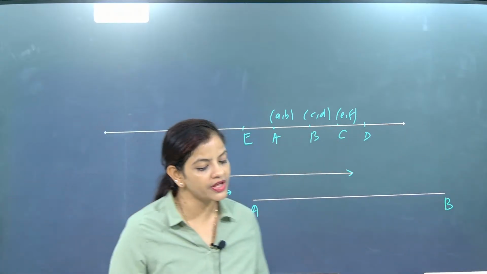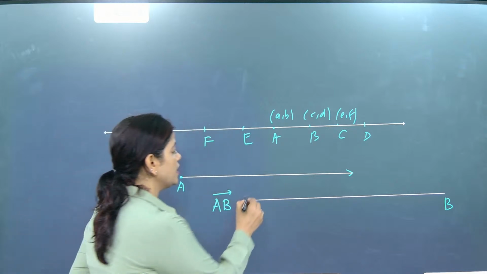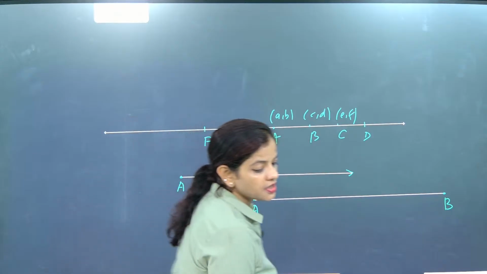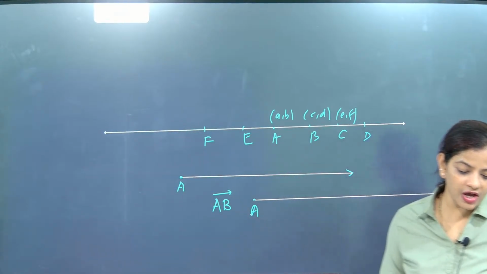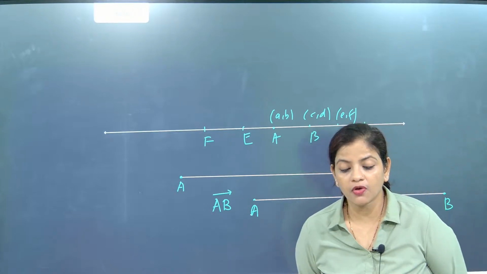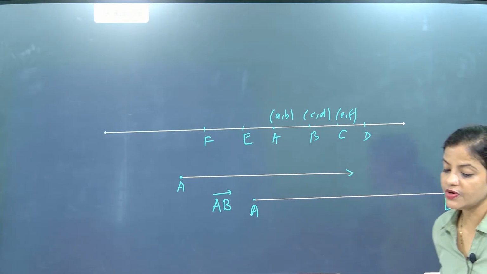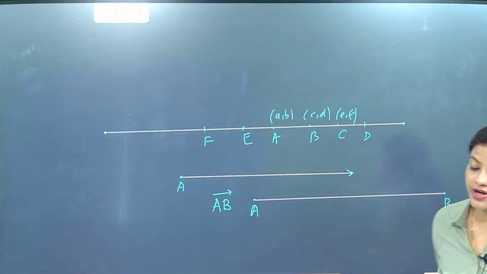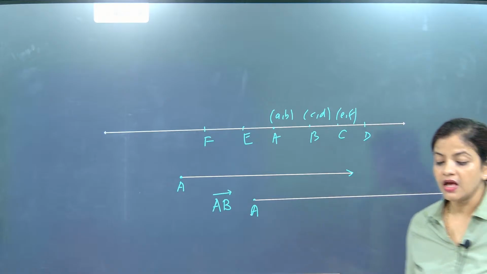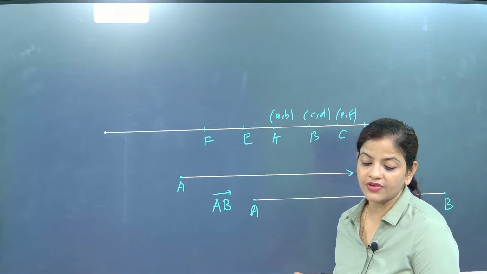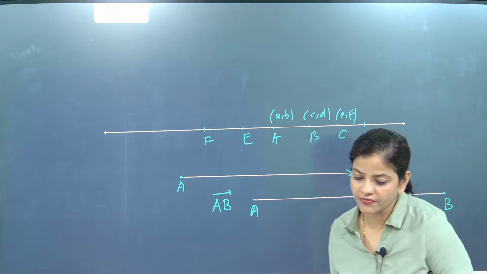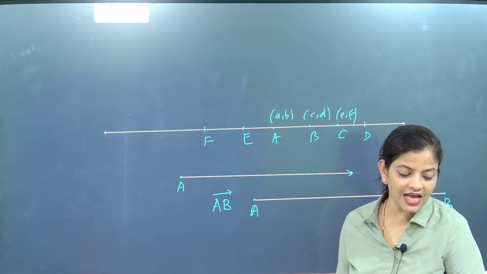But beta, when we are drawing a line, what do you call a line segment? So what is a line segment, beta? This is a line segment. How many endpoints will it have? Two endpoints. So if anybody draws a line segment, what is the difference between all of them? It will have two endpoints and it will have a definite length. Understood? So in order to understand it, we can say that a line segment has a definite length. Exactly, it has a definite length.